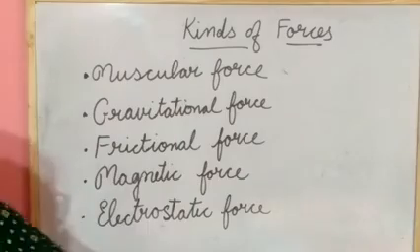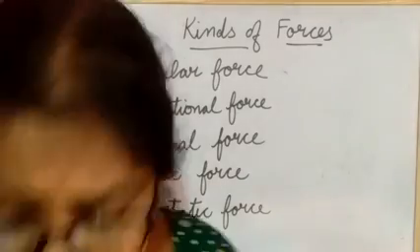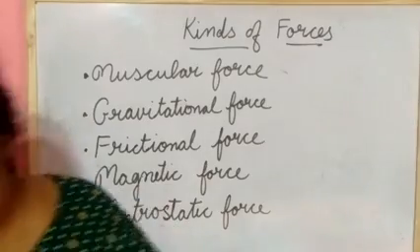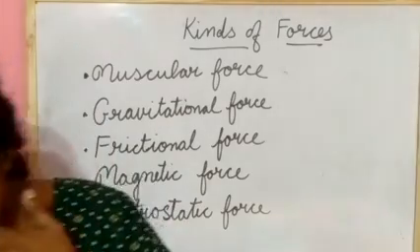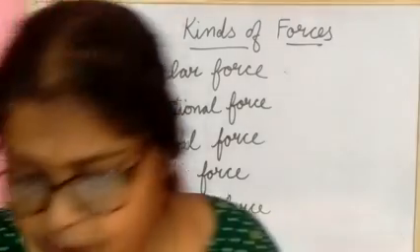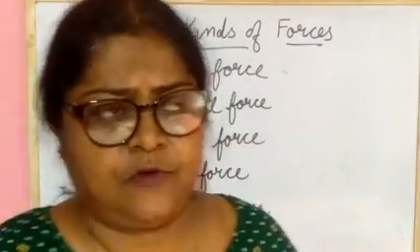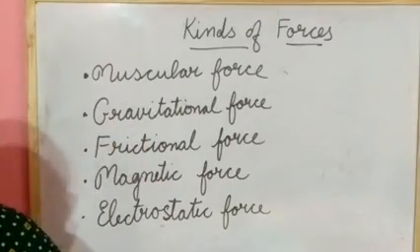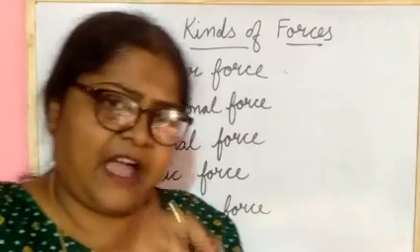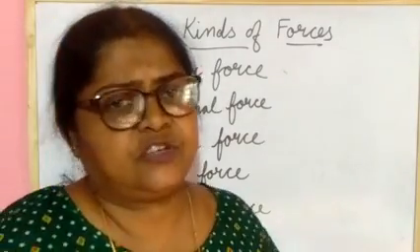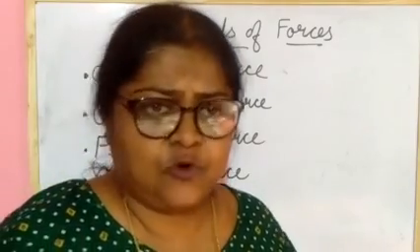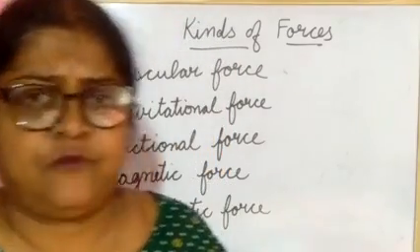Next one is magnetic force. What is that? You have learned about magnetic force. The force extended by a magnet or iron object is called magnetic force. If you take a magnet and an iron object is there, the magnet will pull that iron object towards it. So this force is known as magnetic force.